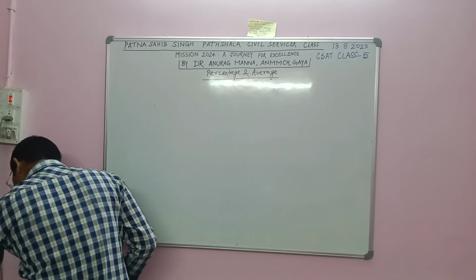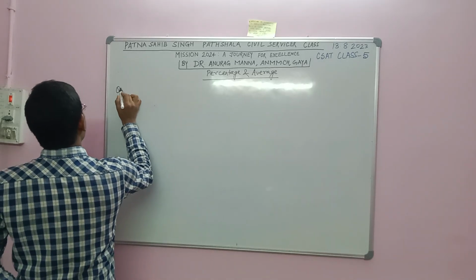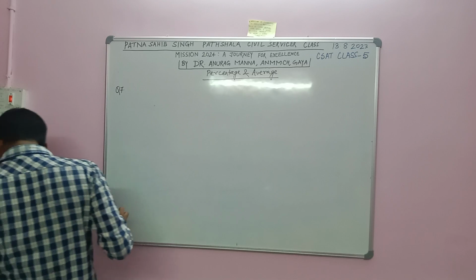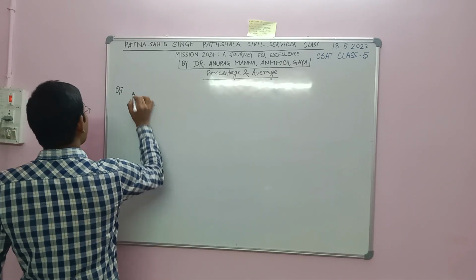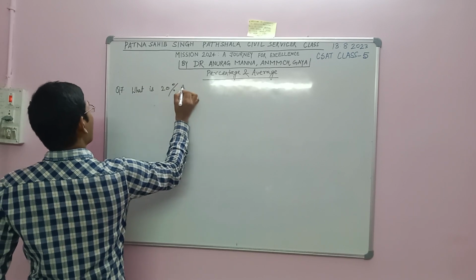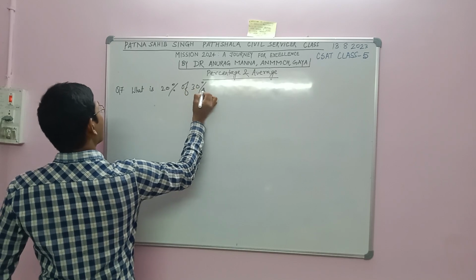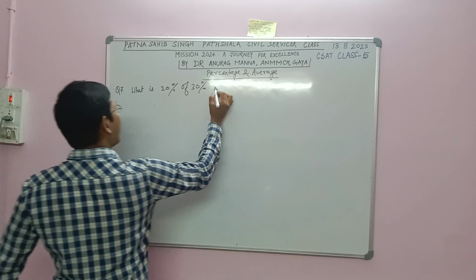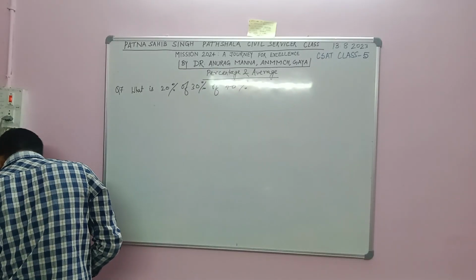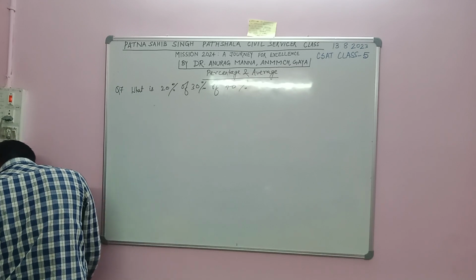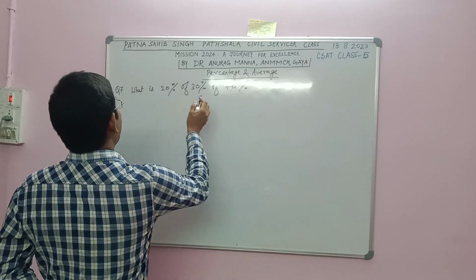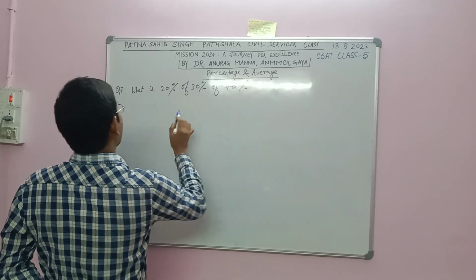Question number 7. What is 20% of 30% of 40%? This is a very simple question. You don't have to make much effort. What is 20% of 30% of 40%?